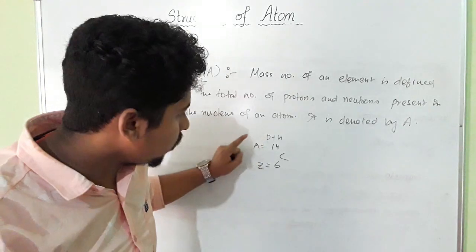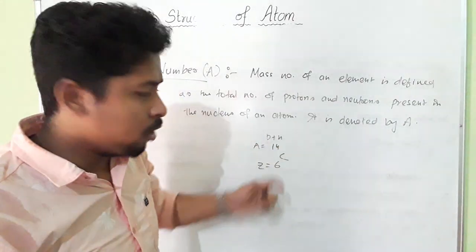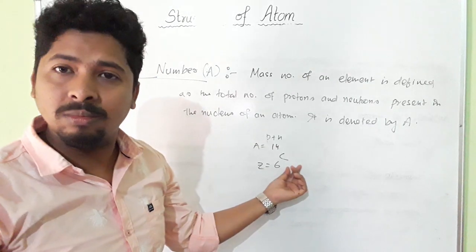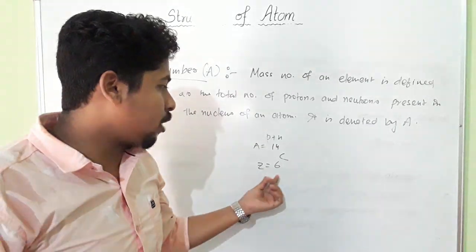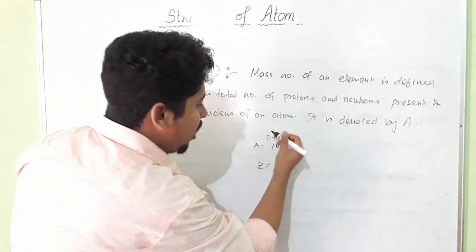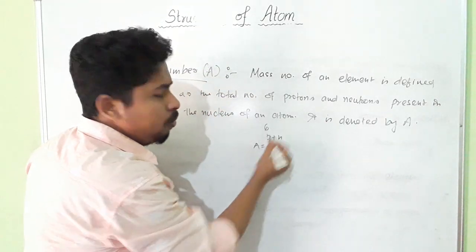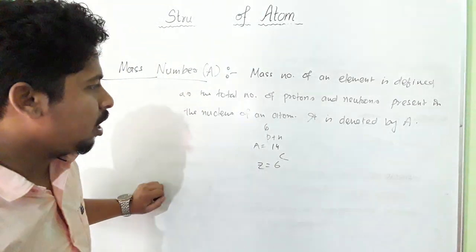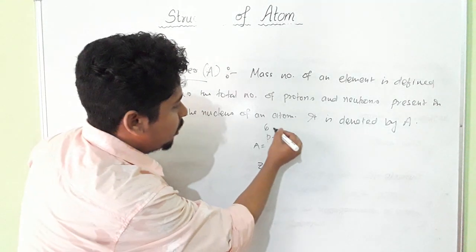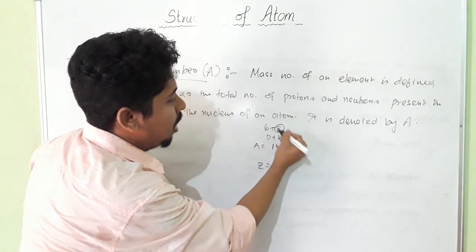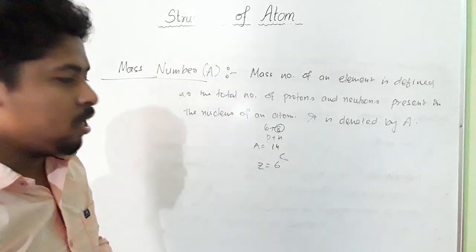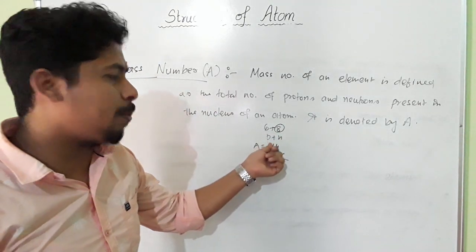In carbon, atomic number 6 means the number of protons is 6. So how many are we left with? 6 plus 8, so 8 is the number of neutrons. Mass number means the number of protons and neutrons.